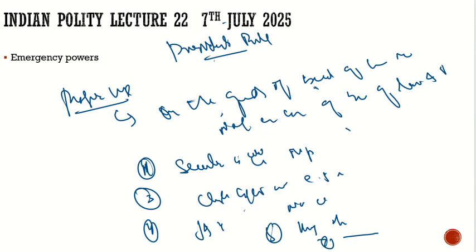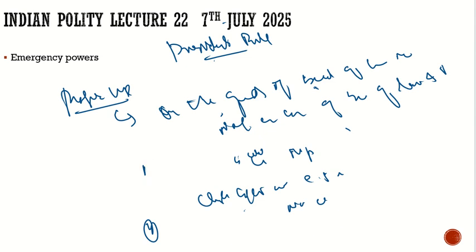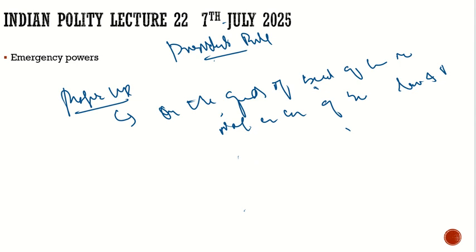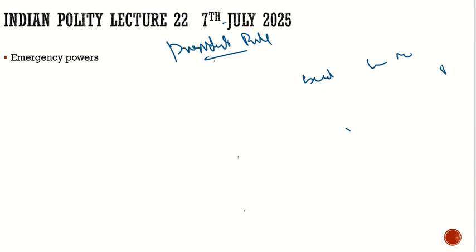Now let's see what is the improper use of the president's rule. Improper use.